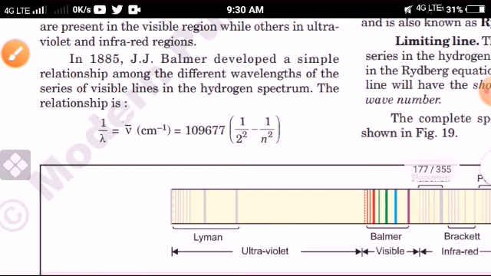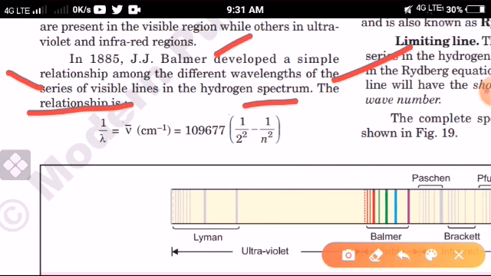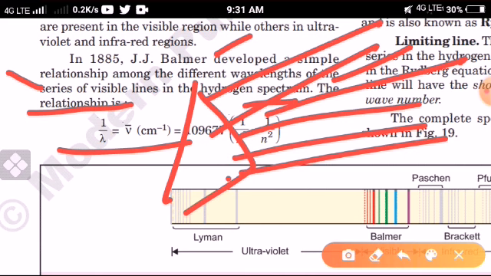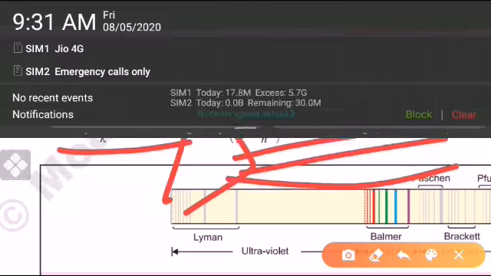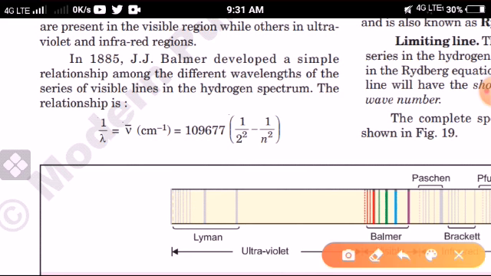In the case of the visible region, J.J. Balmer developed a simple relationship among the different wavelengths of the series of visible lines in the hydrogen spectrum. Now, what is a spectrum? When a ray of light passes through a prism, it splits into seven different colors. That is known as a spectrum. The same thing happens in this case. So in this way, what is given there?